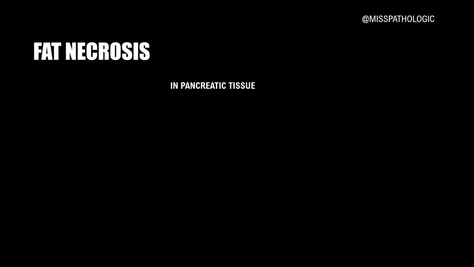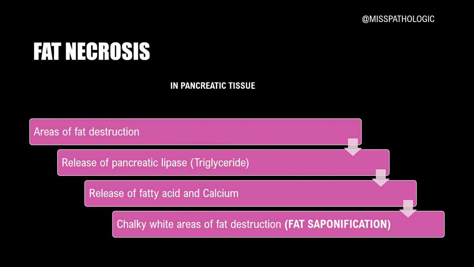So after we have understood the three types of necrosis, let's move on to the fourth type of necrosis, which is called fat necrosis. It usually occurs in tissues like the pancreatic tissue. So using this pancreatic tissue as an example, let's try to understand the process of fat necrosis. What happens in the pancreatic tissue? There are areas of fat destruction because of various causes. Now that will release pancreatic lipase or the triglyceride. Once the triglycerides are released, they will release fatty acid and calcium, and these create chalky white areas called fat saponification.